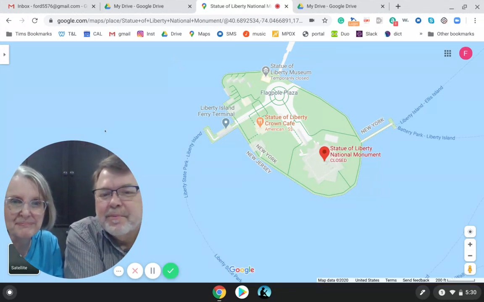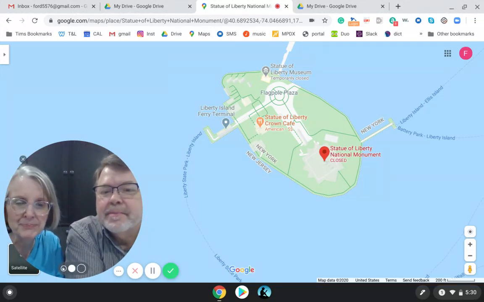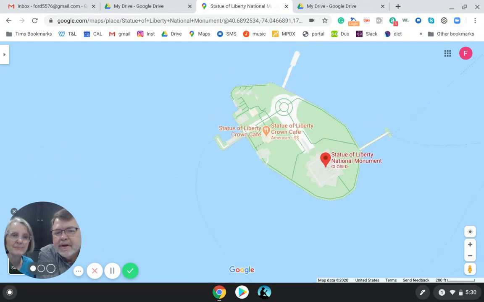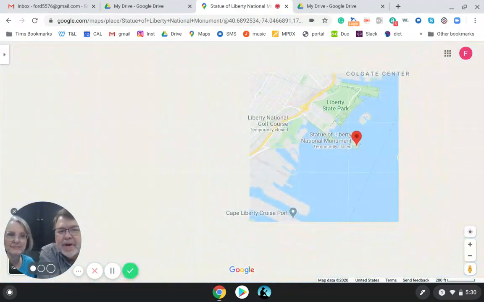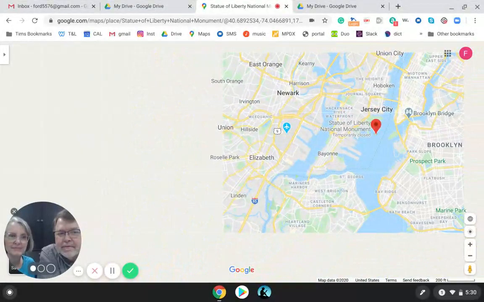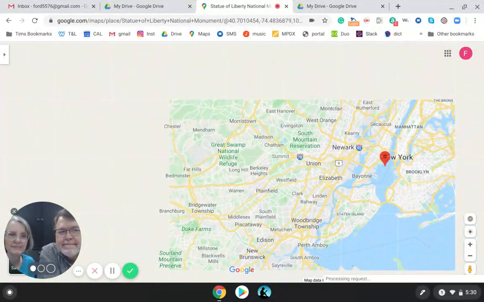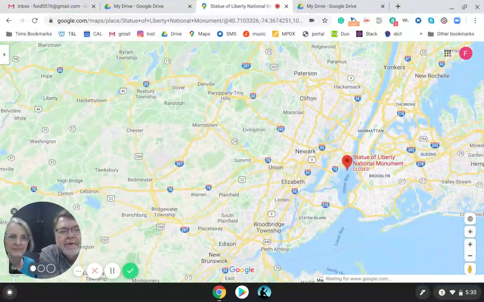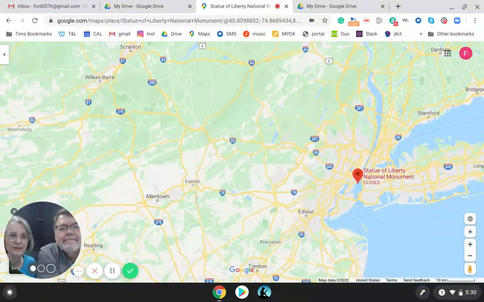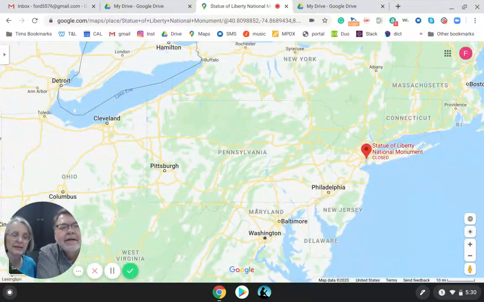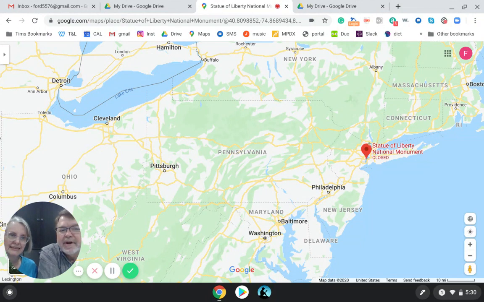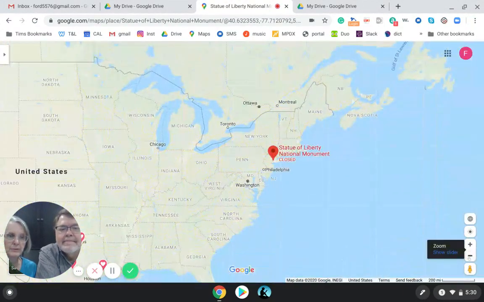That's funny. So I'm going to make us a little bit smaller so you can see the maps a little bit better. But this is where this is compared to where we are. First let me show you where I grew up. Connecticut. I grew up right here. So we could drive to the Statue of Liberty in about 2 hours from where I grew up. Actually, I think coronavirus is a little bit worse where you grew up.